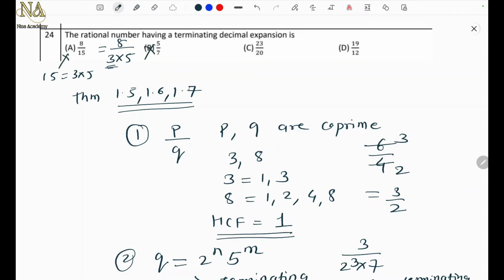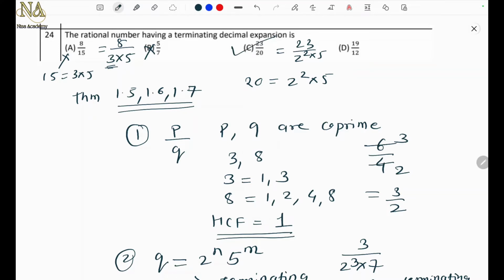Now see the third option. 20, how can you write it? So 20 is 2 square into 5. So can I write 23 upon 2 square into 5? Yes. Now you see 2 raised to n, 5 raised to m, yes, in the power of 2 and 5. So yes, this number has a terminating decimal expansion.